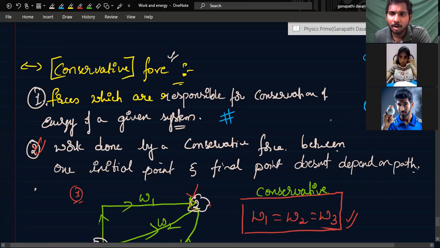Now, if you throw a ball, for suppose from the ground, if you give some energy to the ball, kinetic energy, so the ball will slowly go upwards, is right?